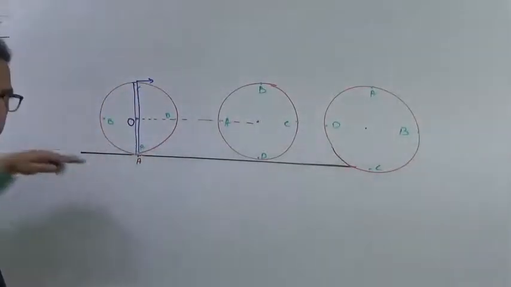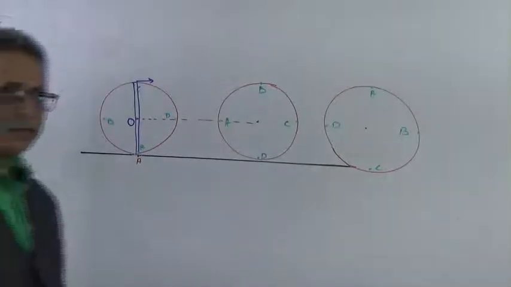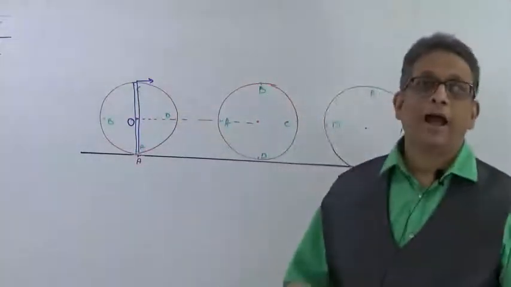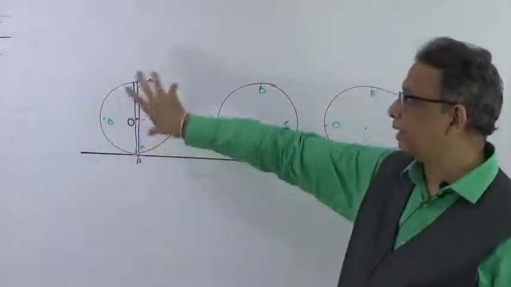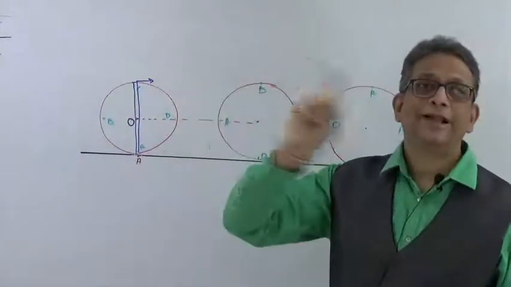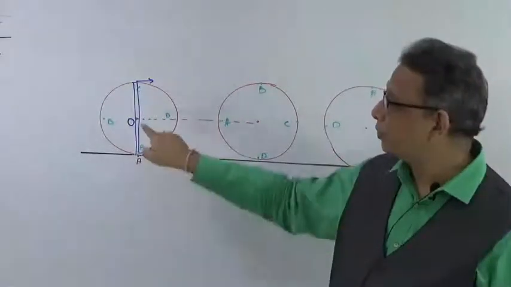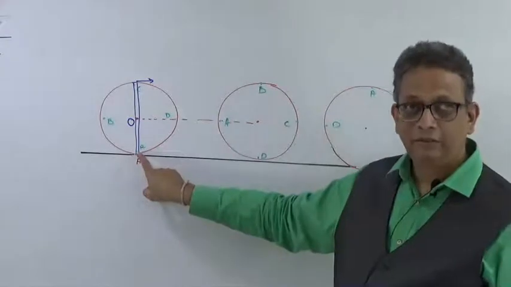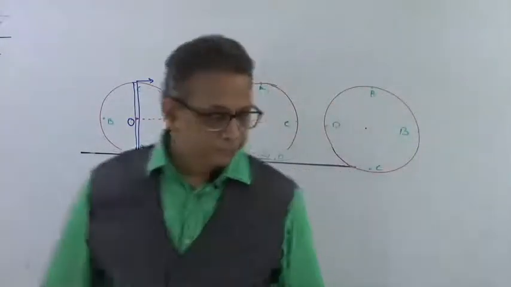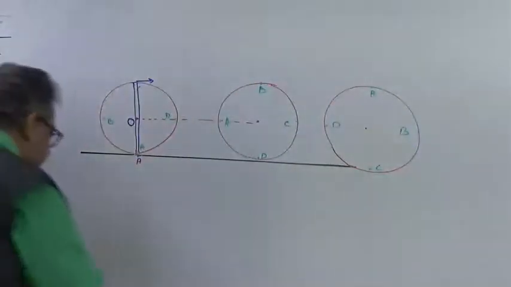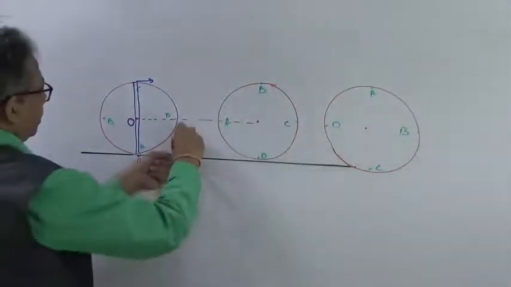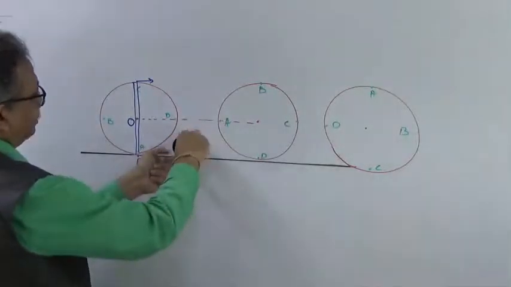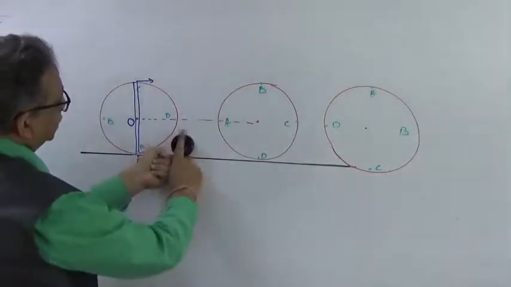When a body is moving in a rolling motion, we always have an explanation that the axis of rotation is O, that it is rotating around this. But that is not the case. The axis of rotation is not O, but the axis of rotation is A. When I have this rolling body on the surface and when I am rotating, you will see here, this is the axis at the point of contact on which this rotation is taking place.